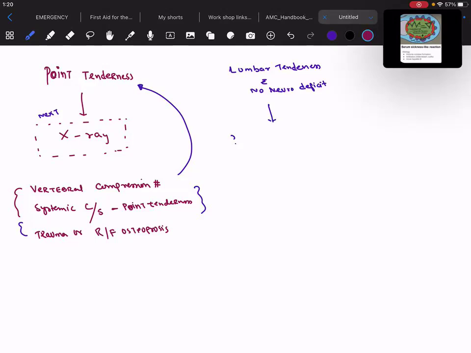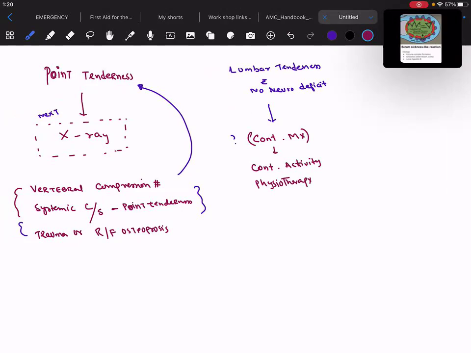You ask the patient to go for conservative treatment or conservative management, that is, you will advise the patient to continue activity and physiotherapy. This is what you need to remember.